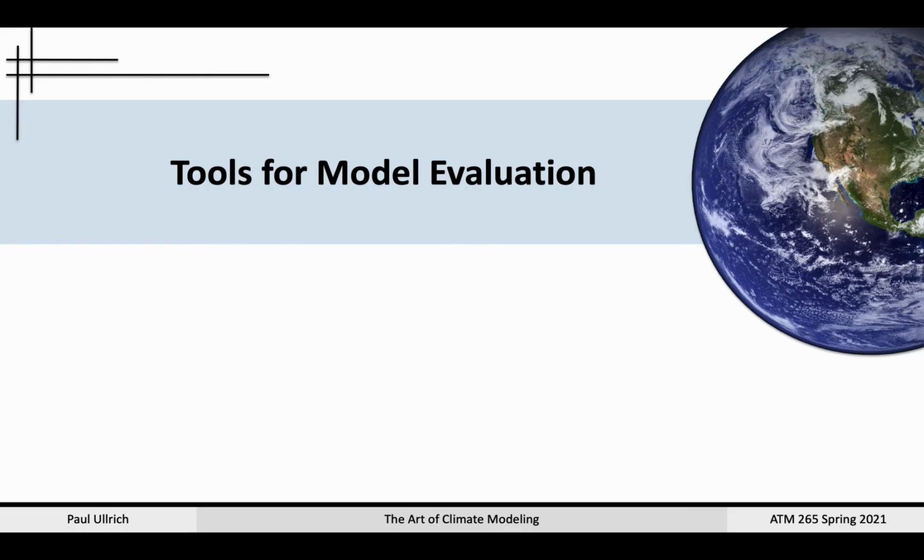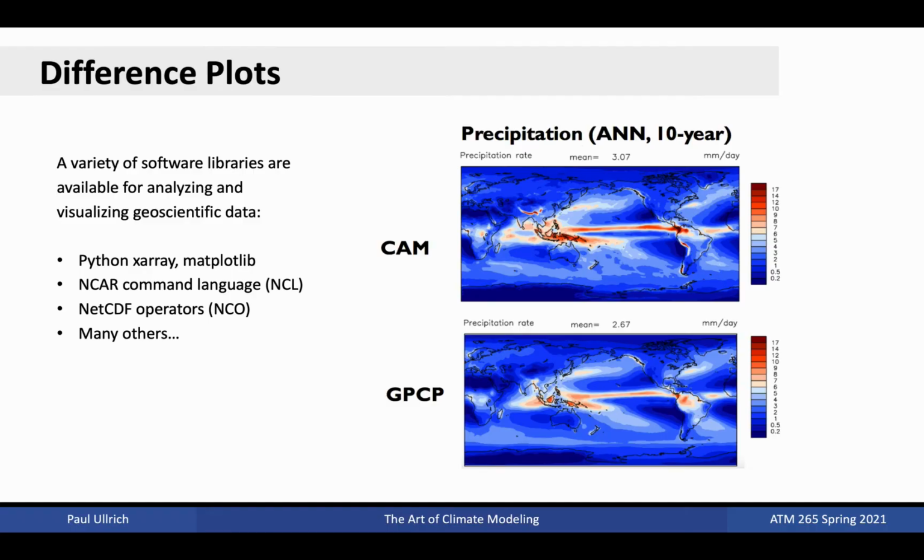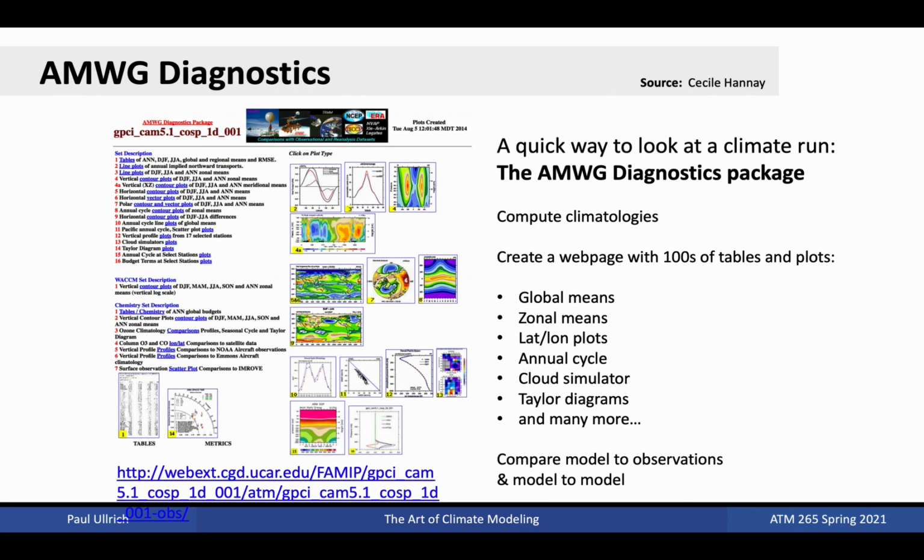All right, let's now briefly turn our attention to the tools that are available to assist with model evaluation. You may even consider using some of these tools in your own work. Once you have an observational dataset in hand, it's simple enough to leverage the variety of software libraries for analysis and visualization. Some common examples include Python's Xarray and Matplotlib libraries, the NCAR Command Language, and NetCDF Operators. Here we see a simple plot showing CAM precipitation and GPCP precipitation measurements side by side, produced by NCL. Certainly, not every plot needs to be custom designed.